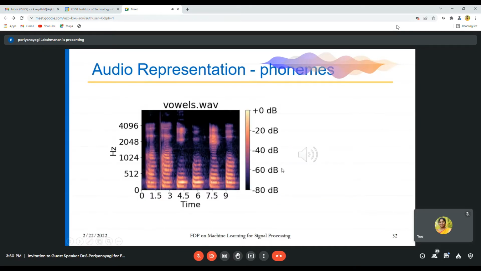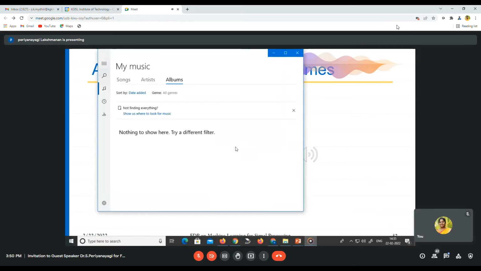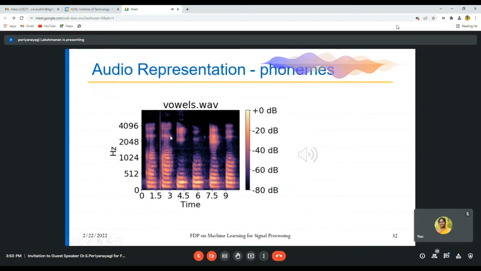Coming to the vowels also, A, E, I, O, U. So for this particular voice, this is the vowel wave. A, E, O. For that vowel, the spectrum looks like this. So this is an audio representation of vowels.